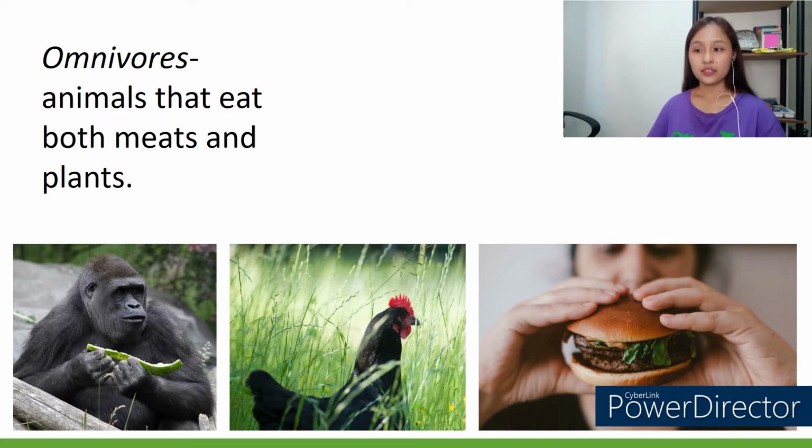The last classification are called omnivores. Those are animals that eat both plants and animals. Now, we humans are the best example of omnivores because we literally eat vegetables and meats at the same time.